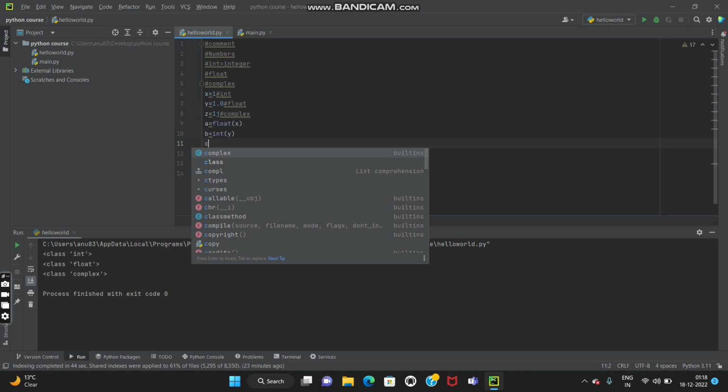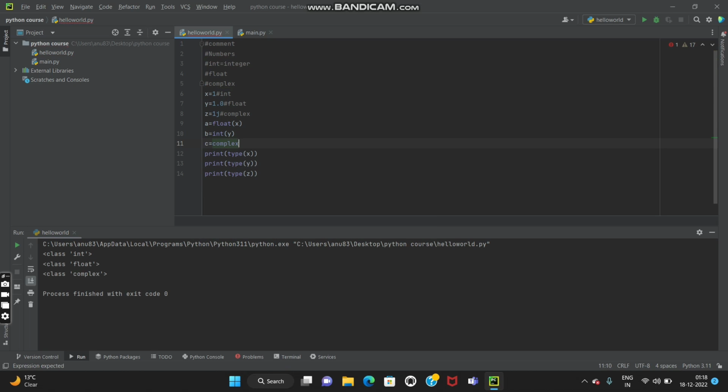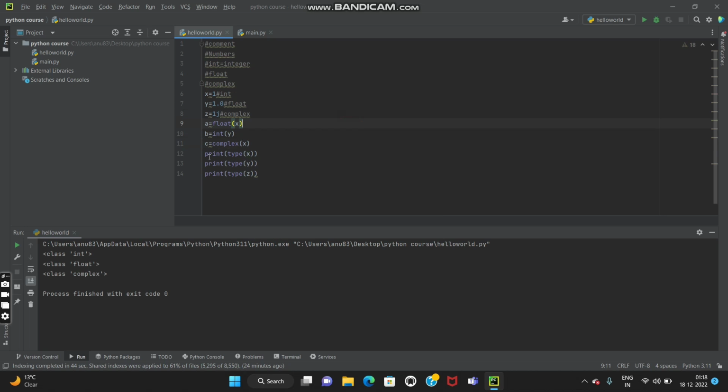Okay, so now I want to convert an integer, that is x, into a complex. Okay. And now I want to print everything. Now I'll just remove this. Okay. And now I'm going to print a, and accordingly I'll print b and c also.